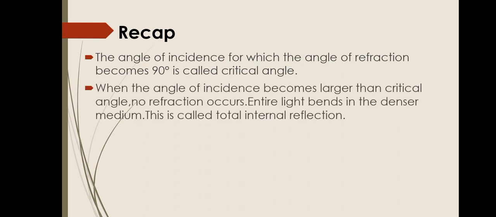When the angle of incidence becomes larger than critical angle, no refraction occurs. Entire light bends in the denser medium. This is called total internal reflection. As the angle of refraction depends upon angle of incidence, so by increasing the angle of incidence, the angle of refraction was also increasing. But when the incidence angle increased even more than the critical angle, there was no refraction and the entire light was bending into the denser medium. That phenomena was called total internal reflection.